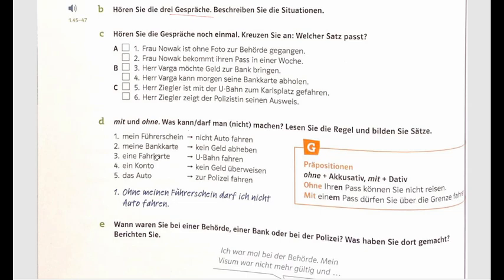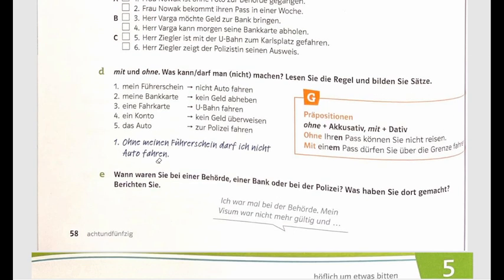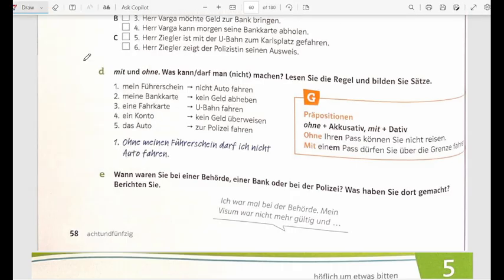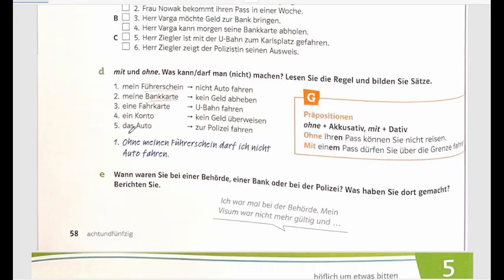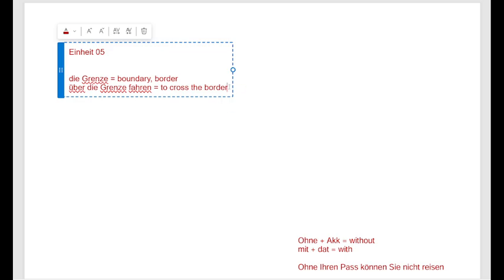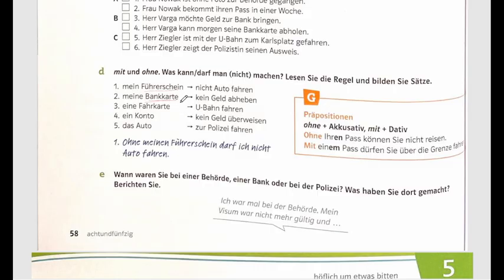Now, what you can do with mit and ohne is build some sentences. You have got a Führerschein, which means a driving license. Then you have Bankkarte, Fahrkarte, Konto, das Auto. I think everybody knows Führerschein. What is Bankkarte? It is an ATM card. I think everybody knows the rest of the words and their meanings.